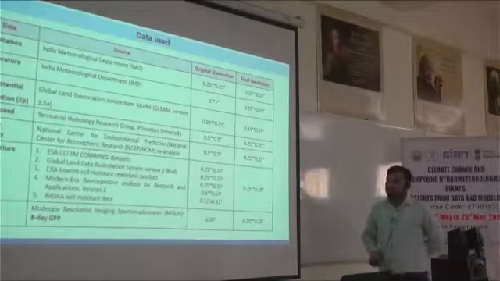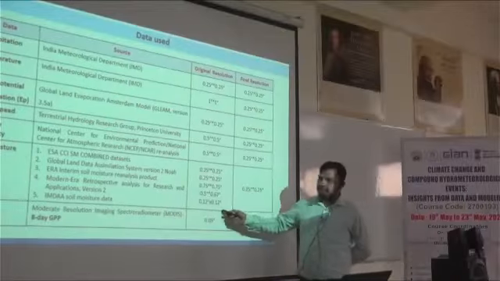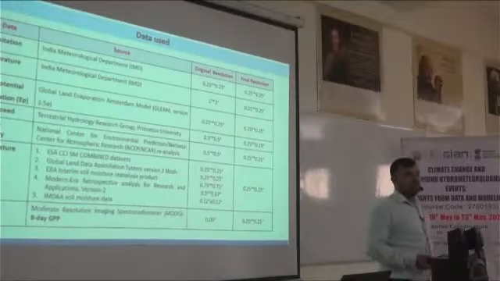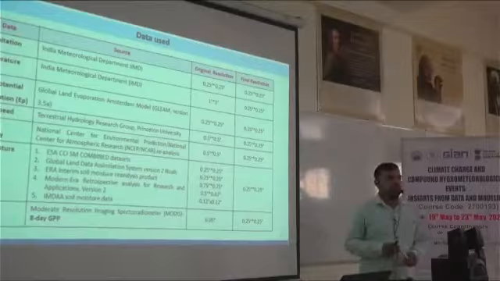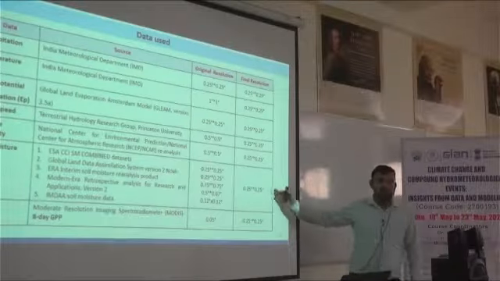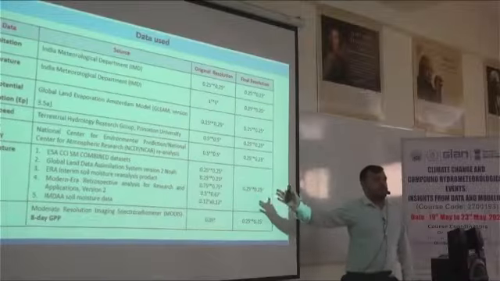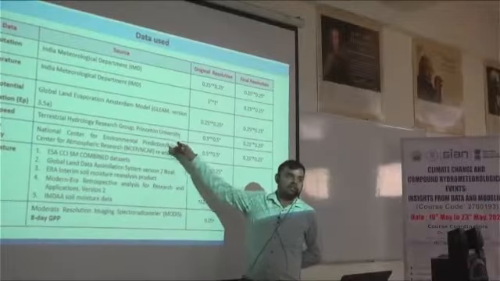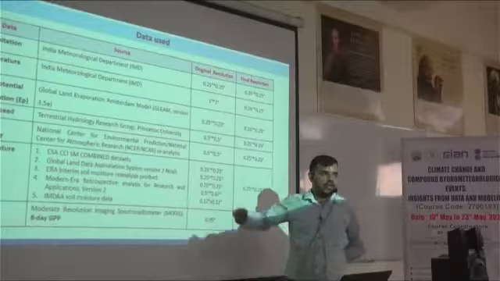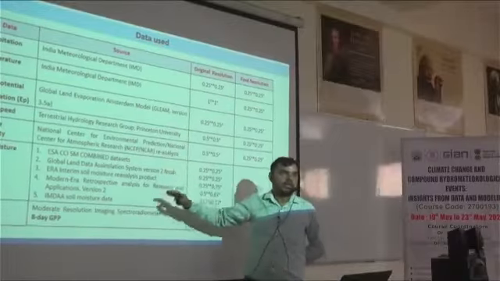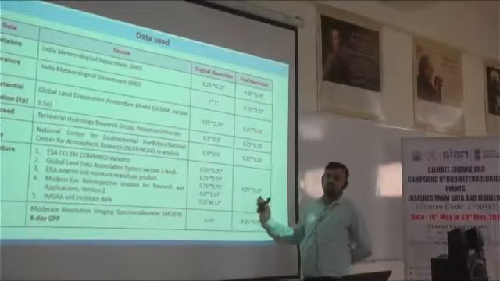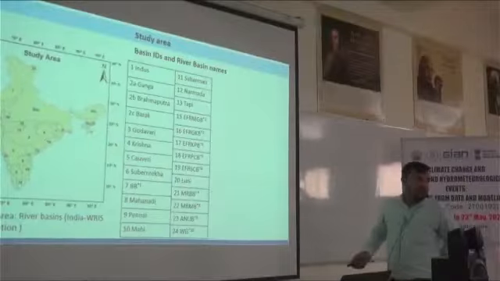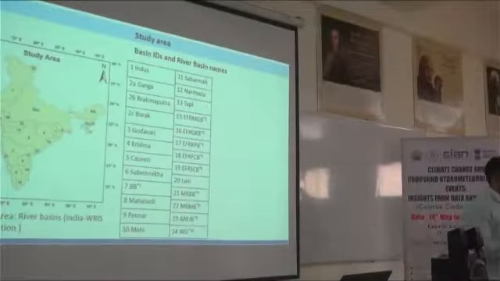Okay, so these are some of the data sets. The thing is that this data set is available at 8 day, while all the above data sets are available at 1 day. So we need to match the resolution temporally as well as spatially. Spatially we have done it using the regridded method. For the temporal one, all the above data sets are also converted to 8-day resolution. So right now we have all the data sets at 8-day temporal resolution and 0.25 by 0.25 degree spatial resolution.